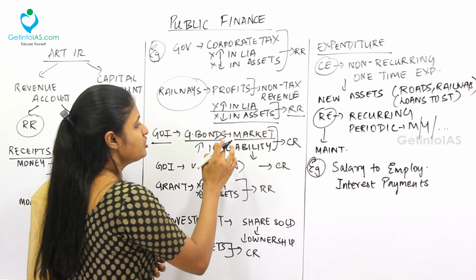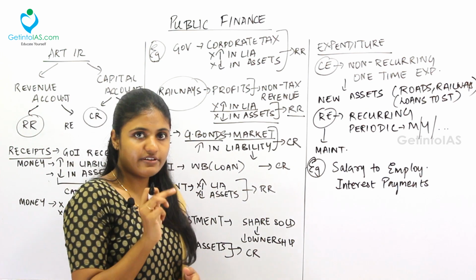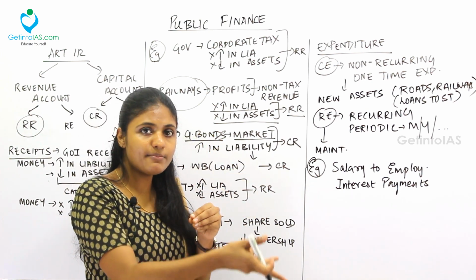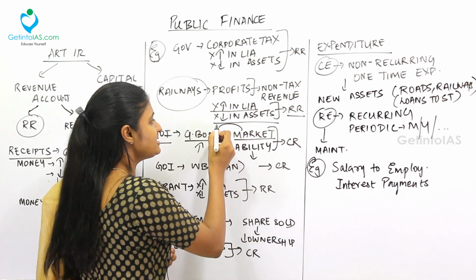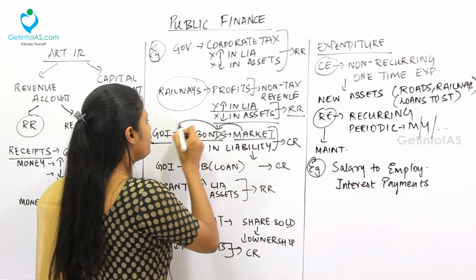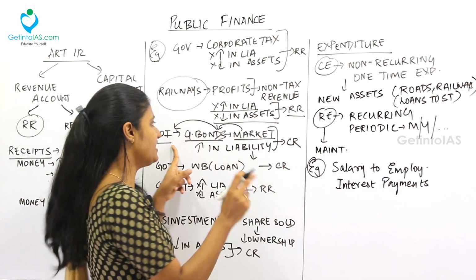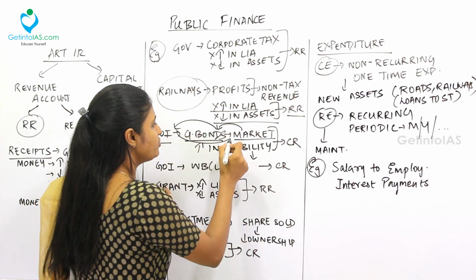Market forces. So this increases the liability. Tomorrow, for the government bonds issued by the government, they should repay the money, because we are investing in the government bonds. This money is going to the government of India. So tomorrow, at a certain maturity, this money should be repaid back to the citizens.